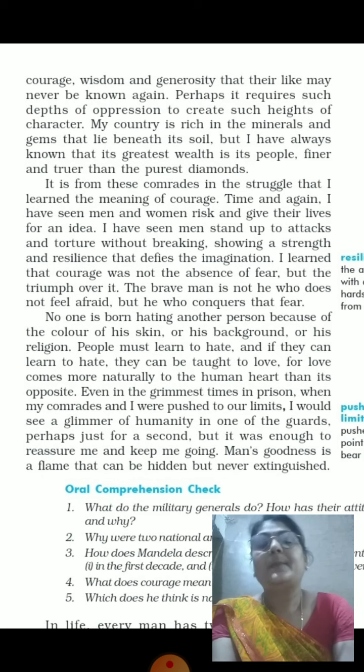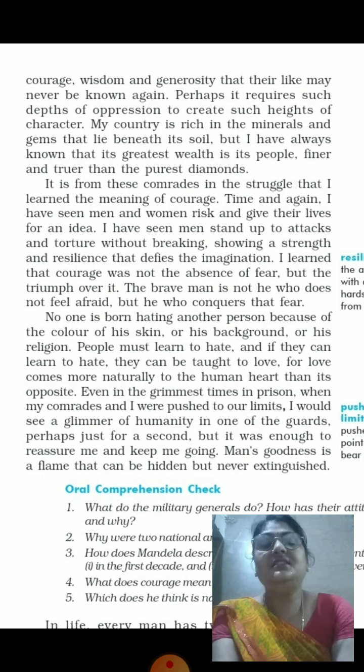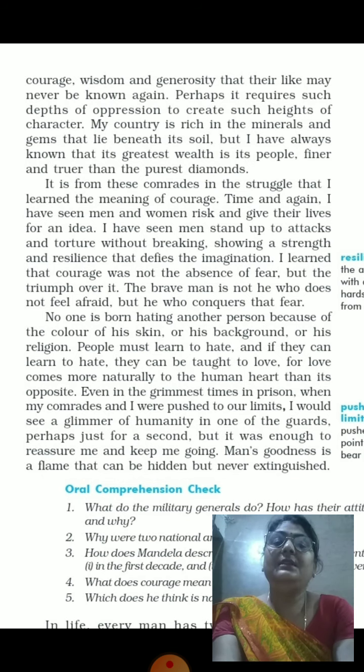Now he is praising the people who fought for the freedom, that these comrades inspired him to do these types of things. Time and again I have seen men and women risk and give their lives for an idea. He had seen many men and women sacrifice their life for the idea of democracy. I have seen men stand up to attacks and torture without breaking, showing a strength and resilience that defies imagination. I learned that courage was not the absence of fear, but the triumph over it.